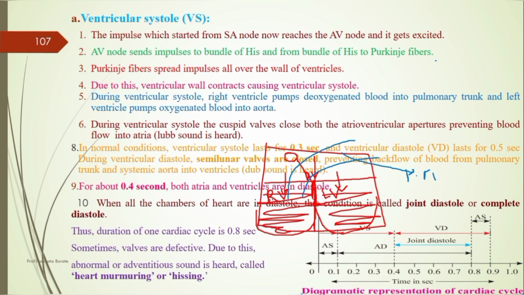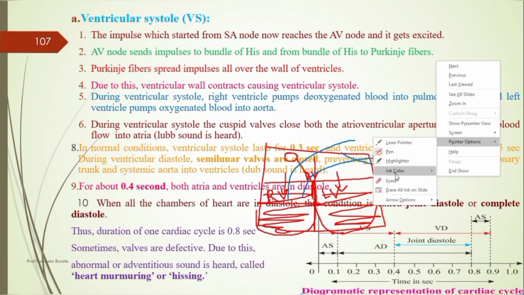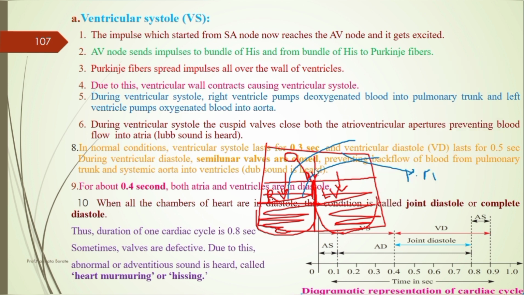And the left ventricle, which blood does it pump? The left ventricle pumps the oxygenated blood into the aorta. But at the base of the systemic aorta as well as at the base of the pulmonary aorta, there is a presence of a valve,